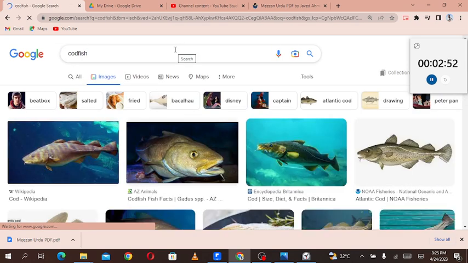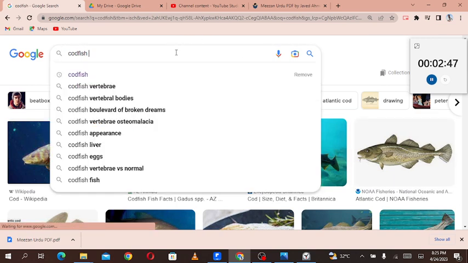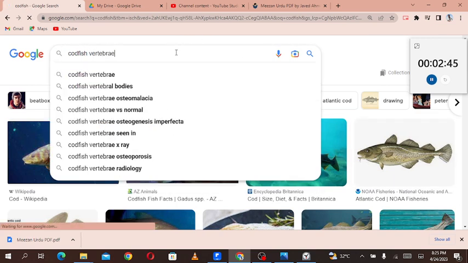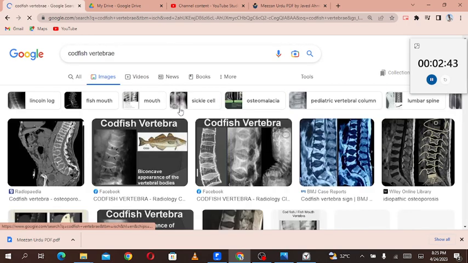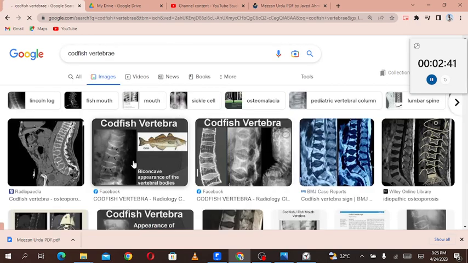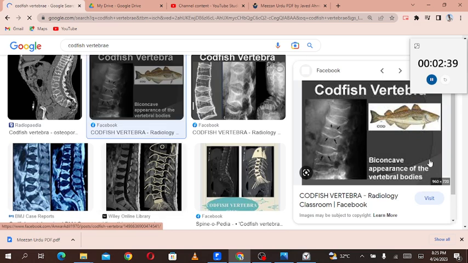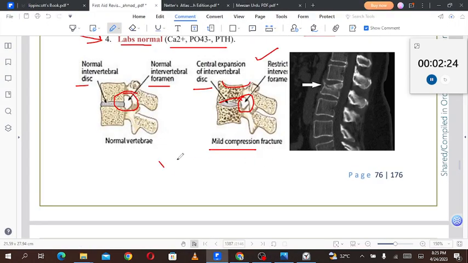This is a codfish, and I don't know how it is a codfish vertebra. Codfish vertebra looks something like this. Make your own set of analogies for how this thing looks like this thing. I can't decipher that, but if you can, that's good for you. This is codfish vertebrae, but the point is that the vertebra is biconcave like this and this, because there is compression pressure ongoing.